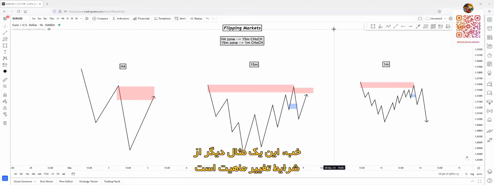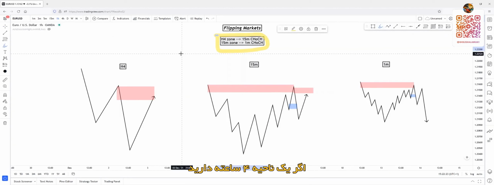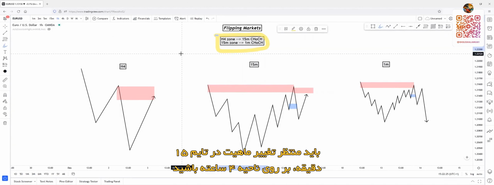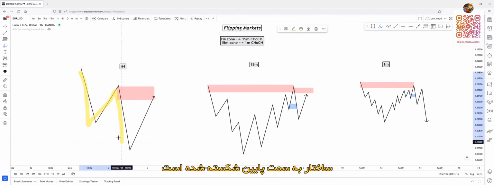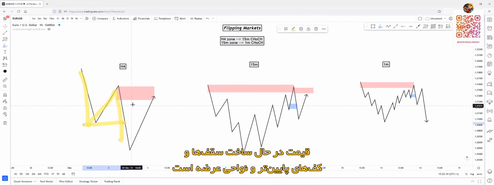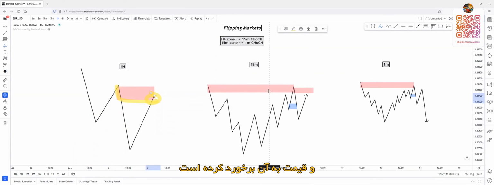Okay, let's see a complete example. We have a criteria for the zones here. If you see a 4-hour zone, you will have to wait for a 15-minute change of character inside of the 4-hour zone. As you can see, we have this 4-hour structure here, breaking structure to the downside, creating a series of lower lows and lower highs, and creating supply zones. Price created this 4-hour supply zone, and price just tapped into this zone.